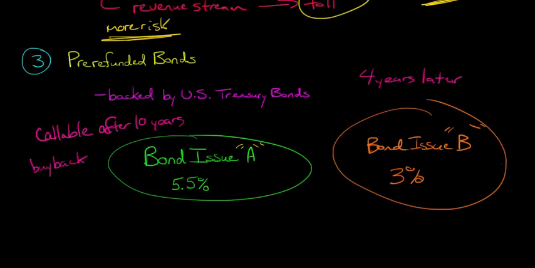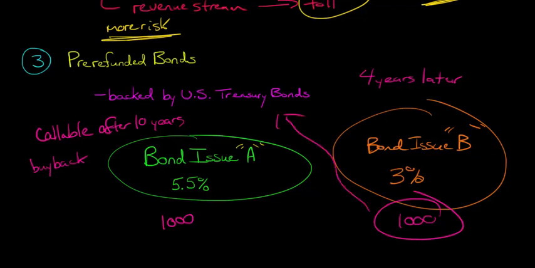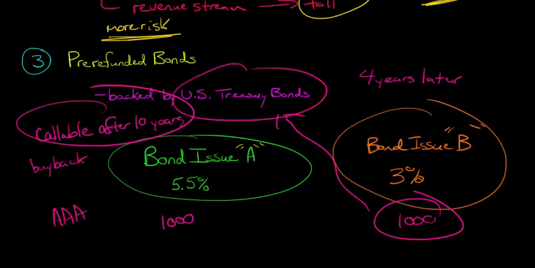They basically raised, let's say they raised $1,000 here, and they raised $1,000 here. I know that's a low amount, but so let's say that now they can say, look, we're going to take the proceeds here, this $1,000, and we're actually going to buy $1,000 of treasury bonds that will mature at the same date that this bond issue A can be called. And if that's too complex, don't worry. I'm going to put together another video on pre-refunded bonds. But typically, just know that they're typically rated AAA because they're backed by U.S. Treasury bonds, so they have the lowest risk out of all the different types of municipal bonds.